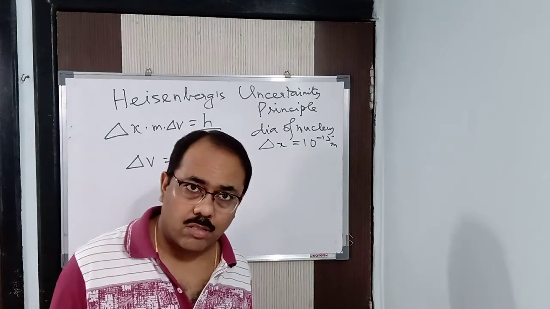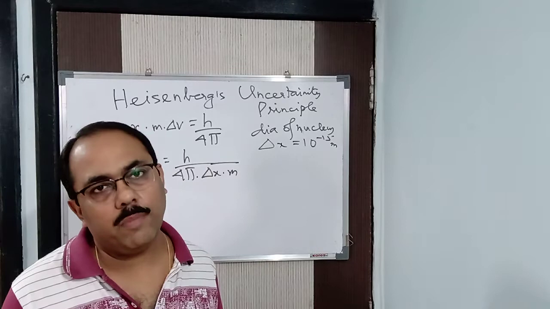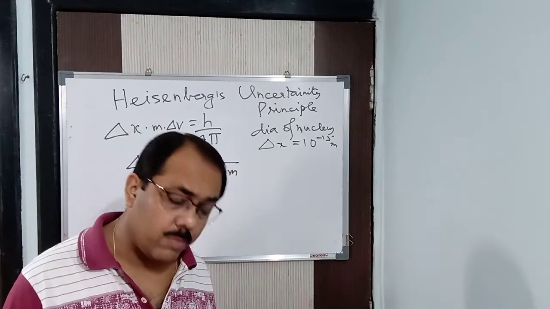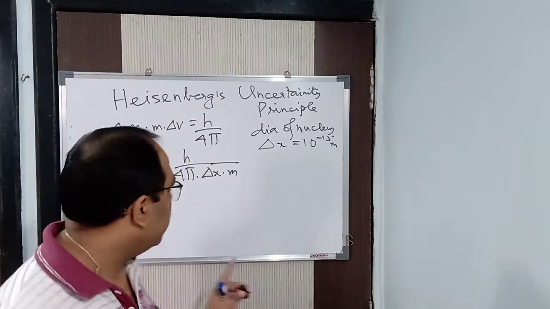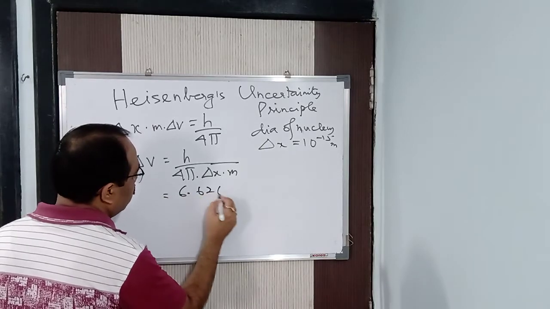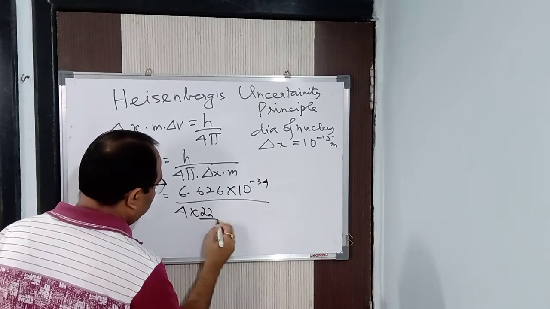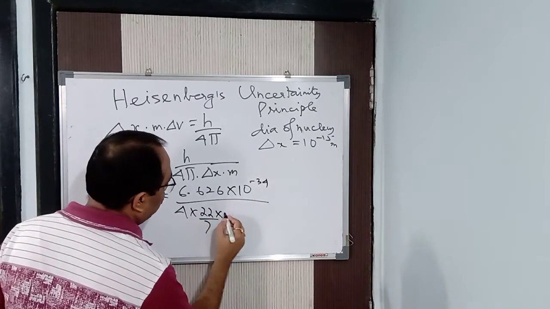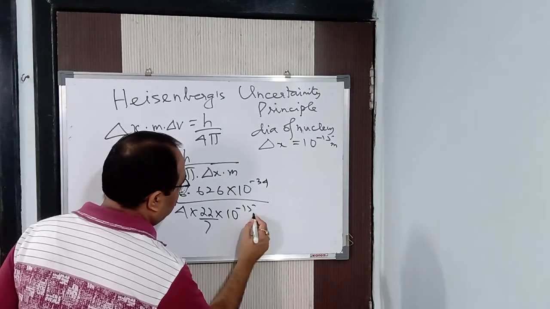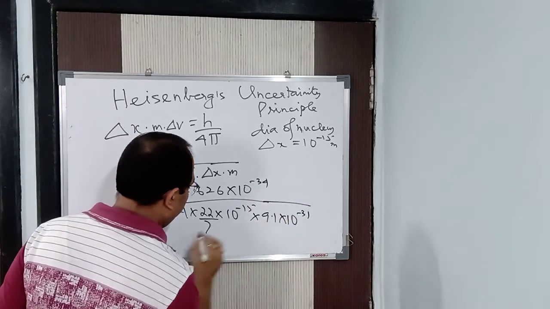I don't know where the electron is, but it will be found within that range only, because the diameter of the nucleus is 10 to the power minus 15. If the electron is present in the nucleus, it will be present within that only. Now I'll put the values. h is 6.626 into 10 to the power minus 34, 4 into 22 by 7, into delta x, which is 10 to the power minus 15 meter, and m is 9.1 into 10 to the power minus 31 kg.